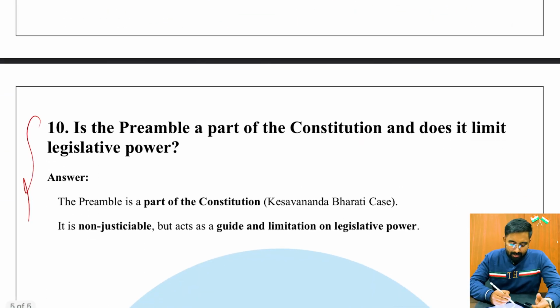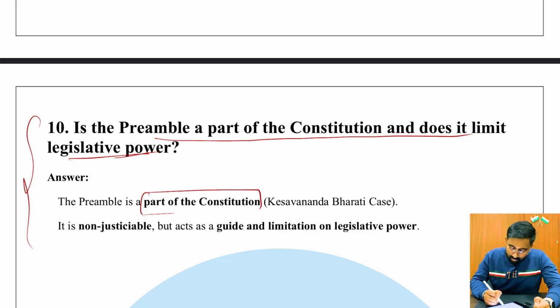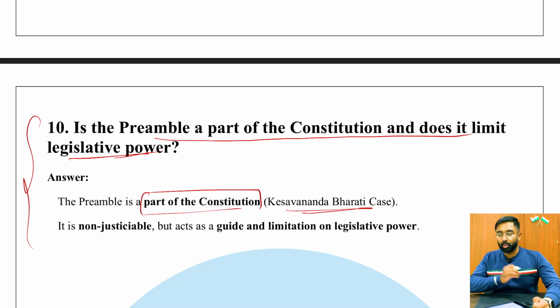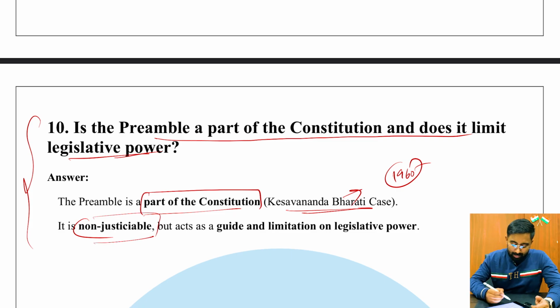Now moving on to the last question, is the preamble a part of the constitution and does it limit legislative power? The preamble is of course part of the constitution, which was clearly underscored in the Kesavananda Bharati case. However, it all started, in fact, there's a series of things all the way from the Berubari case 1960 to the Kesavananda Bharati case. You have to know the entire sequence, very important. And it is also very important to know that the preamble, although it is part of the constitution, is non-justiciable, right?